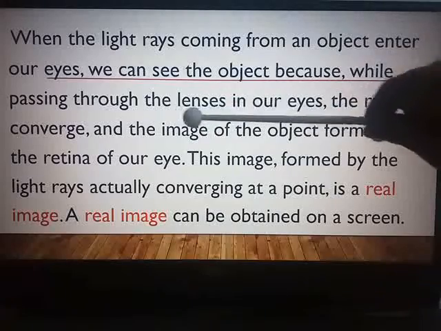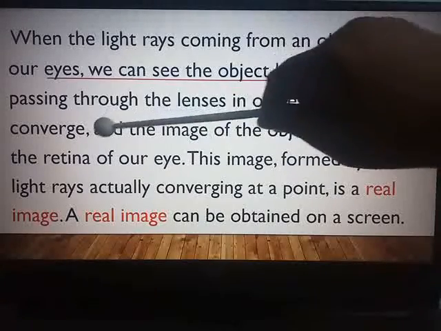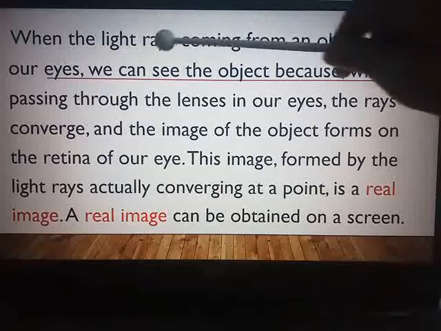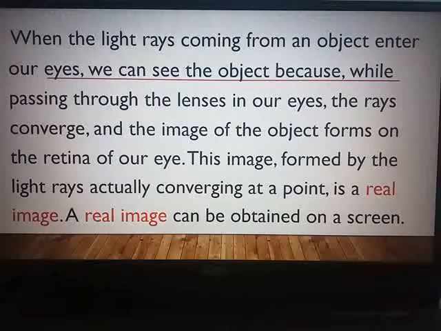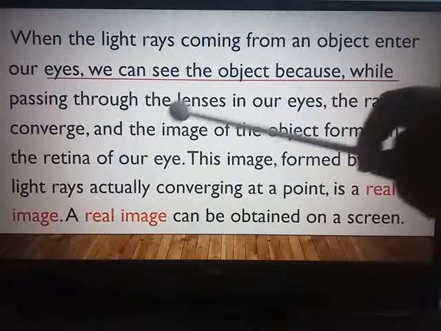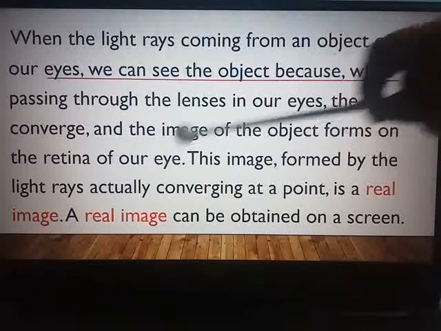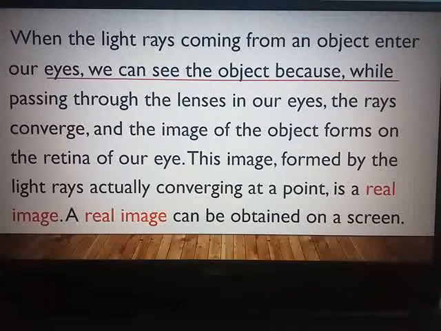While passing through the lenses in our eyes, the rays converge. Converge means the light rays which are coming from that object come together at a single point, and the image of the object forms on the retina of our eye. Inside our eye, on the back side, we have a light sensitive screen which consists of a large number of light sensitive cells, which get illuminated when light passes through them. That retina is nothing but the screen of our eye. The image should be formed on the retina.